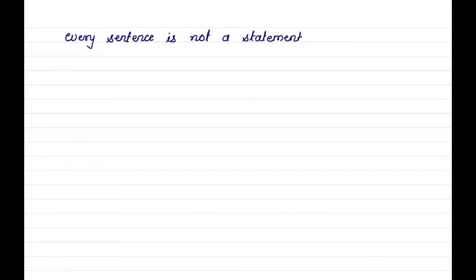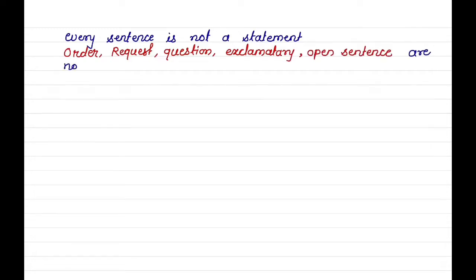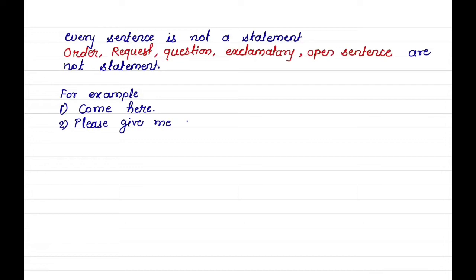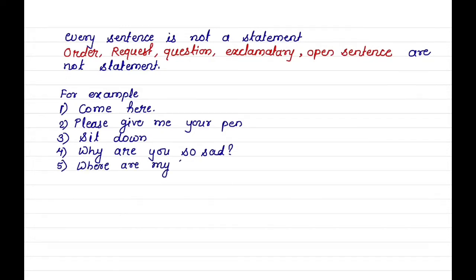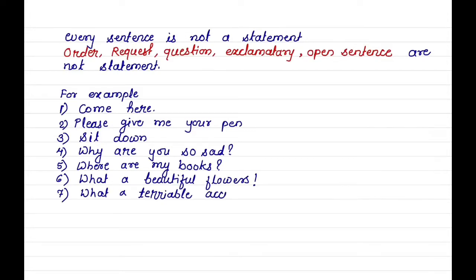But every sentence is not a statement. Order, request, question, exclamatory, open sentences are not statements. For example, come here. Please give me your pen. Sit down. Why are you so sad? Where are my books? What a beautiful flowers. What a terrible accident it was. It is red in color.